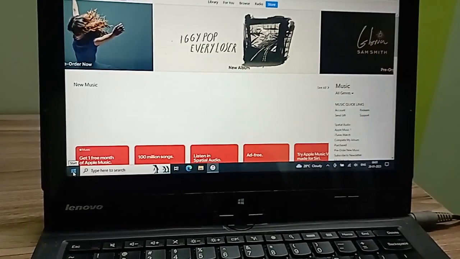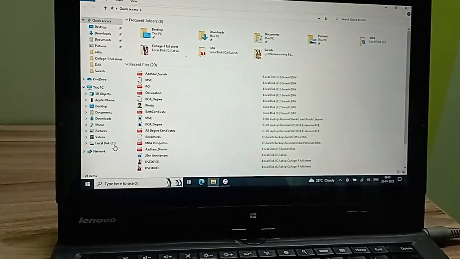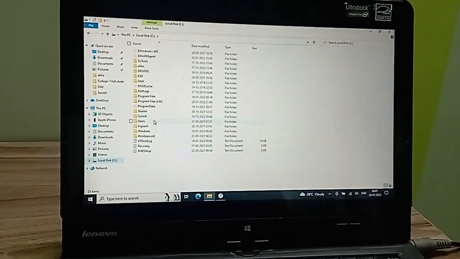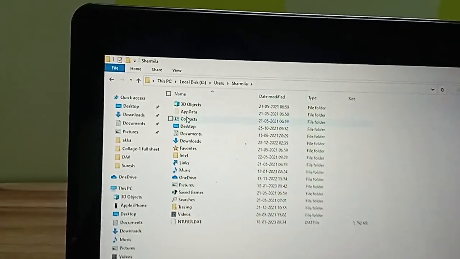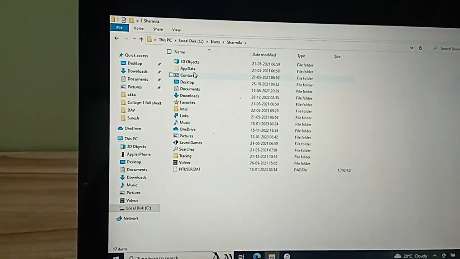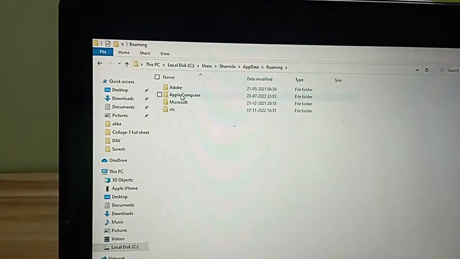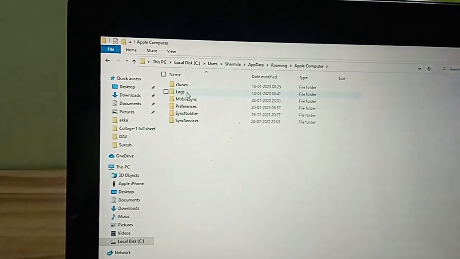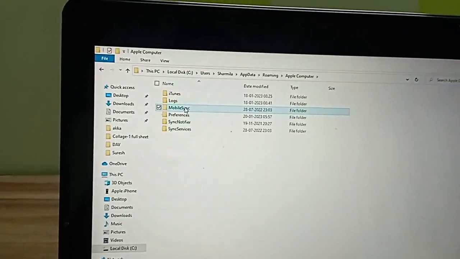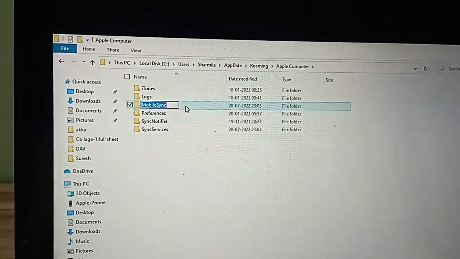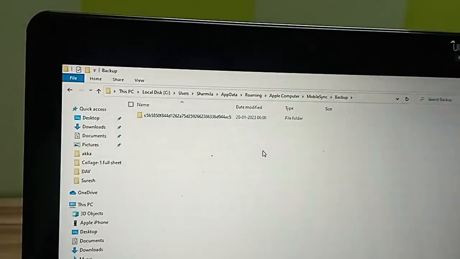Okay, let's see where this backup is stored now. Just open the Explorer and go to Users. This is my profile. Let's go to AppData, Roaming, and you see Apple Computer, and this is where MobileSync is. This is where our backup will be. You see the folder Backup, and this is the backup.